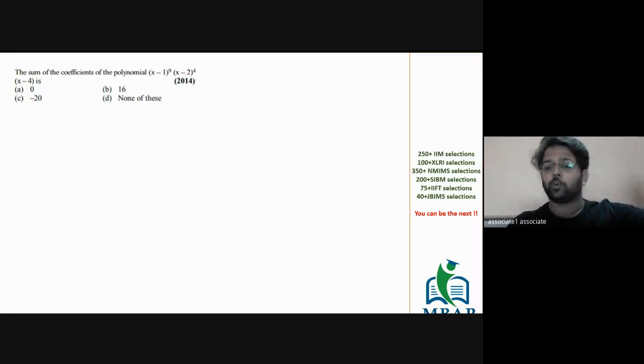Find the sum of all the coefficients quickly. It's a matter of 5 seconds. You know the technique: to find the sum of all the coefficients, substitute x as 1. This is going to become 0, and hence the sum of all the coefficients should be equal to 0.